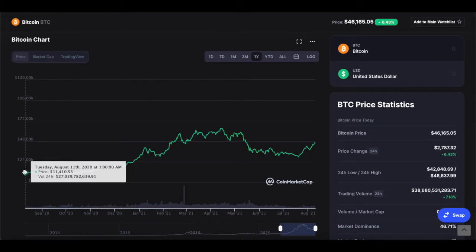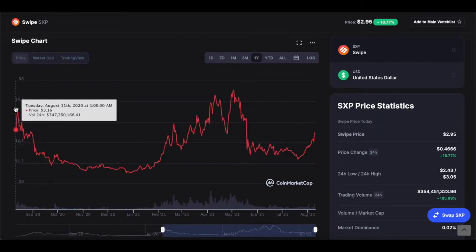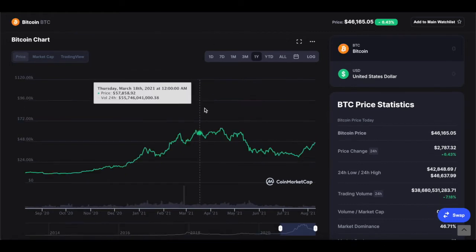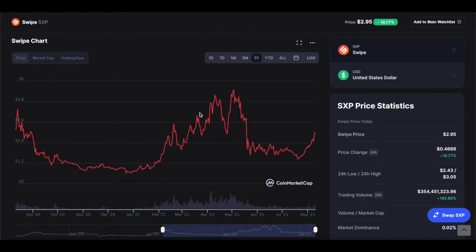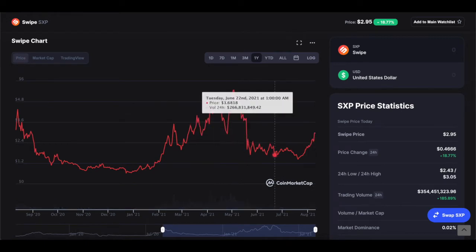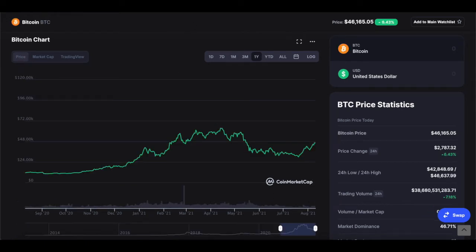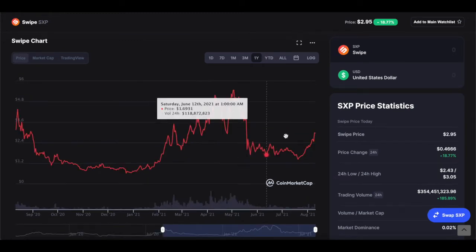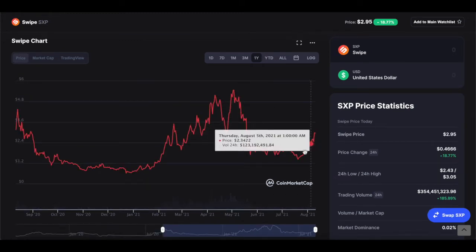When Bitcoin was considered to be low, Swipe was actually high in price. When Bitcoin was considered to be high in price, guess what? Swipe was also high in price. So it's almost as if you're getting the best of both worlds. And as Bitcoin is going up in price once again, around this exact time, guess what? Swipe is also going back up in price again.